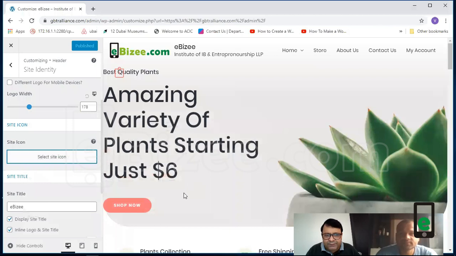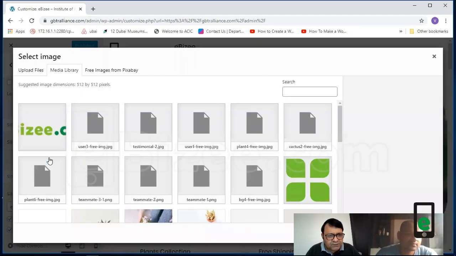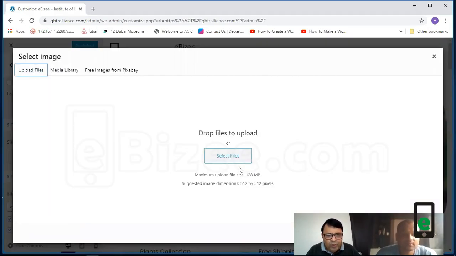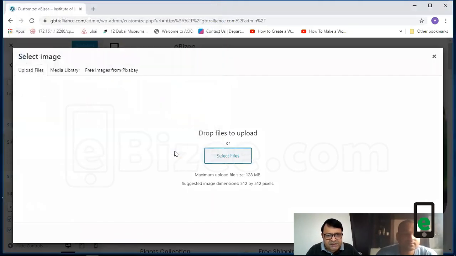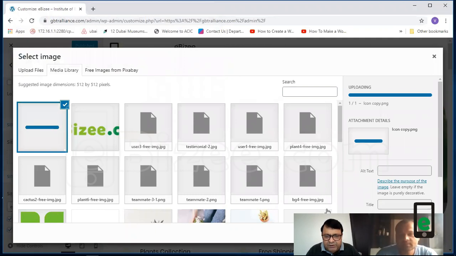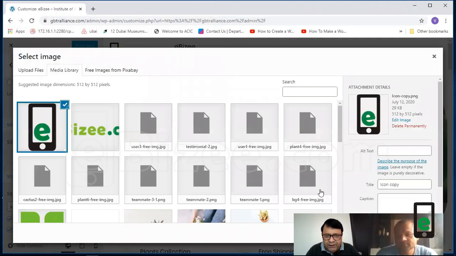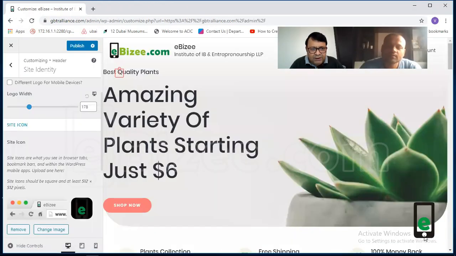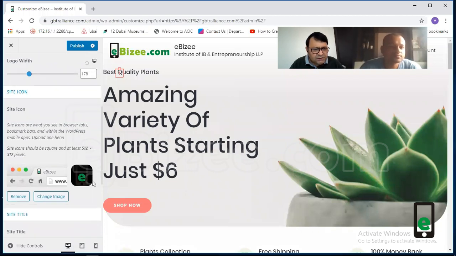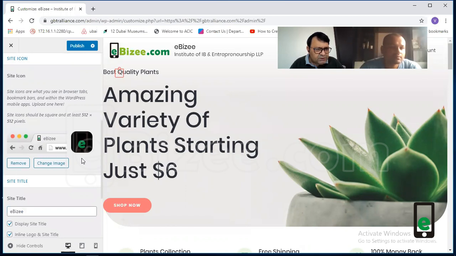So I will go back and I will select the icon and upload it. And yes, this size is already there and it is accepting also. Can you see this? Okay. So what I will do, I will select this. Now, when I do this, you can see, okay, it should be square, but it was square only. Let me check why it is not taken.